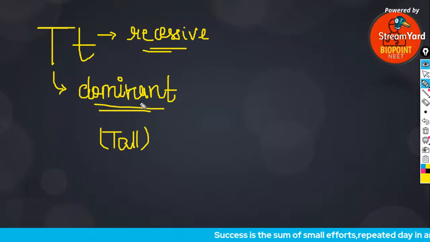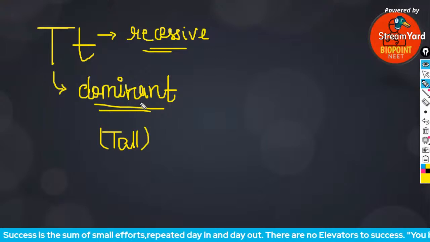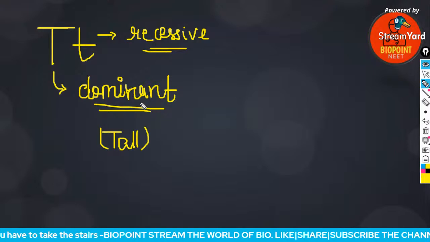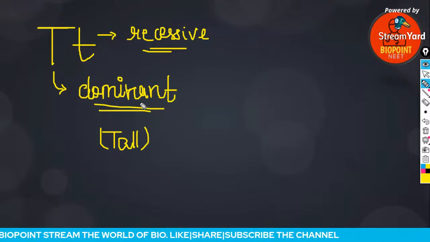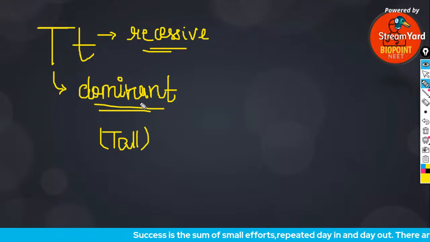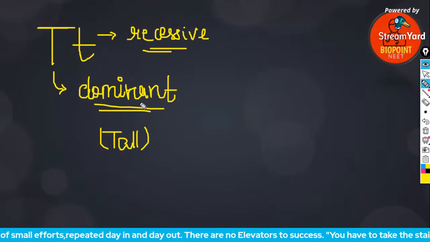Just imagine a fat boy and a small boy. The fat boy is more dominant. If they both stand in a line, and the fat boy is standing in front of the lean boy, the lean boy is not visible to the person standing in front, because the fat boy has a large physique. Exactly over here, since the dominant trait is very strong, it suppresses the recessive trait. I hope it's clear.